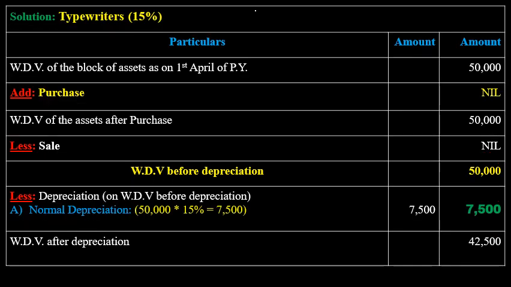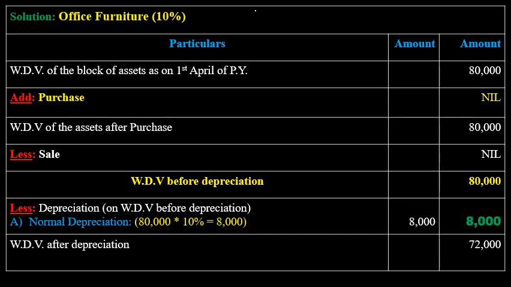The next block of asset is a typewriter which carries 15% rate of depreciation. Its written down value as on 1st April 50,000. No purchases and no sale in the previous year. So total value for depreciation, value before depreciation is 50,000 written down value. Next, depreciation 50,000 into 15%, 7,500. No purchases in the previous year, so therefore directly you can calculate on a written down value itself. 50,000 into 15%, 7,500. So total depreciation on a typewriter is 7,500.